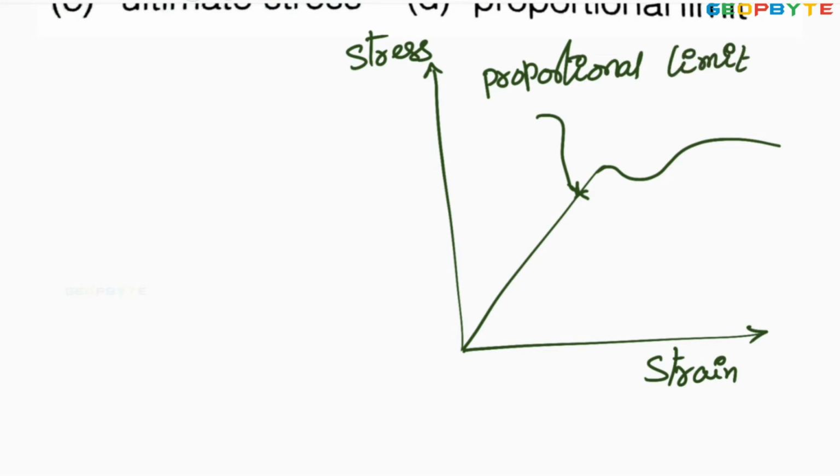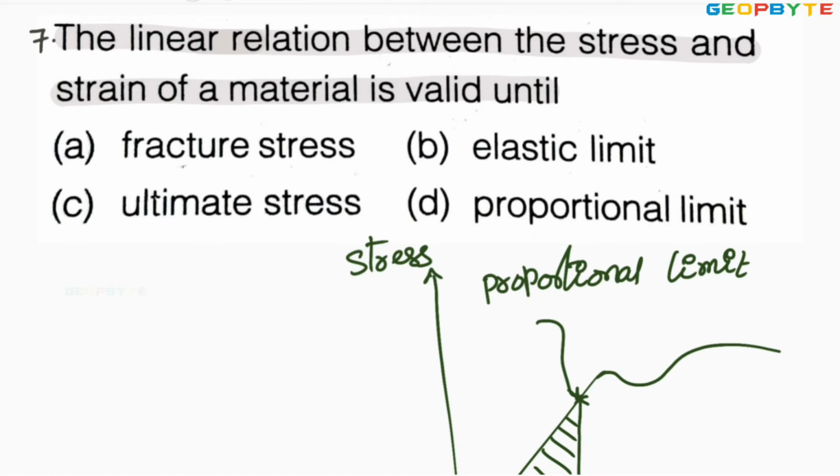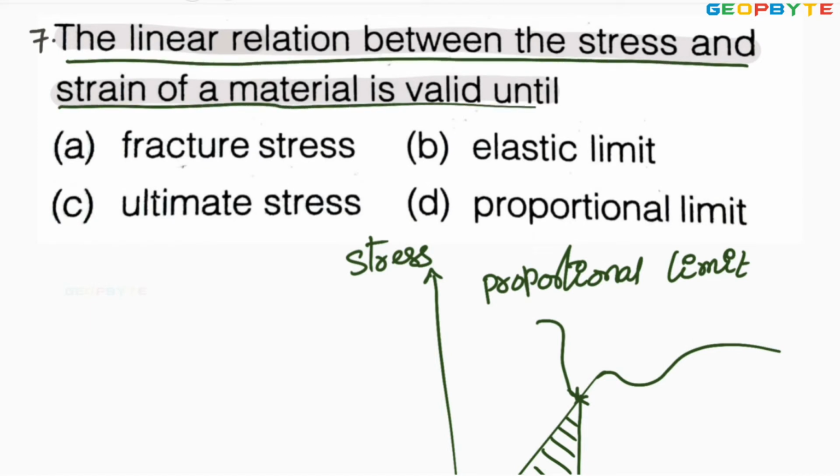Up to the proportional limit, the stress and strain both change linearly. Stress is directly proportional to strain. According to Hooke's law, stress by strain equals Young's modulus. Remember, up to the proportional limit, stress is directly proportional to strain. The question asks up to where the linear relation between stress and strain is valid: the proportional limit.